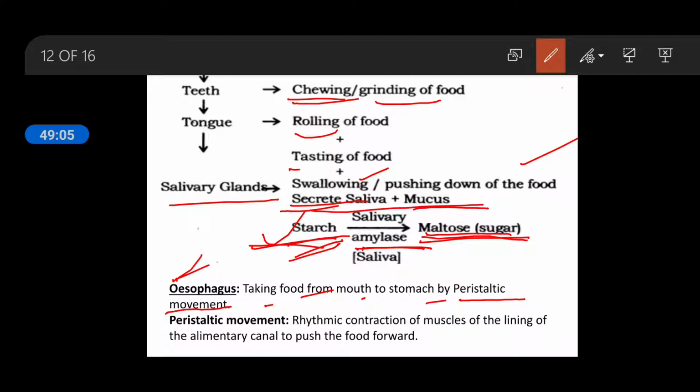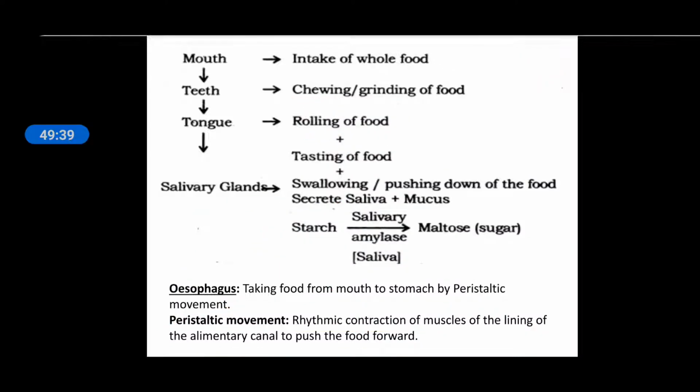This peristaltic movement continues. But in the esophagus there are no digestive enzymes, because no digestive gland is present there, so no digestion takes place in the esophagus. Okay, here the definition of peristaltic movement is written: rhythmic contraction. This contraction occurs in a rhythm. So, rhythmic contraction of the muscle of the lining of the alimentary canal to push the food forward. Okay, next is the stomach.